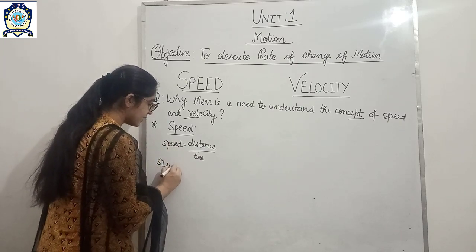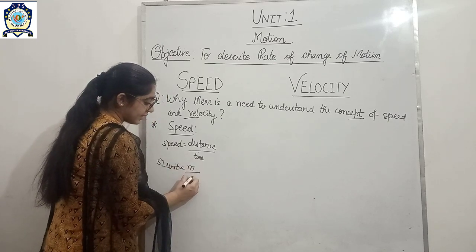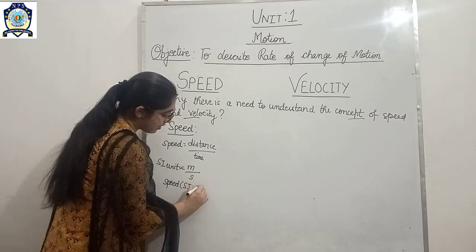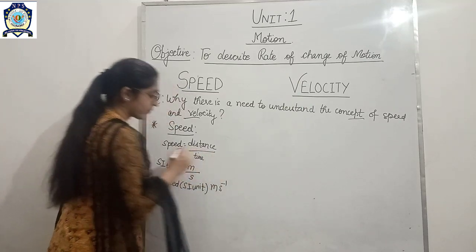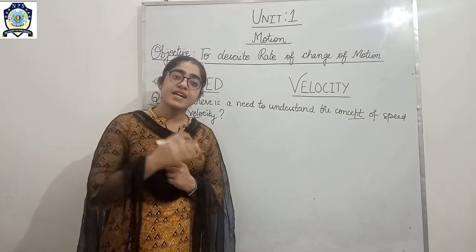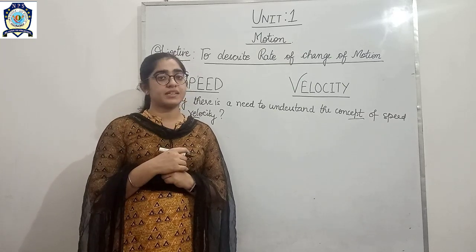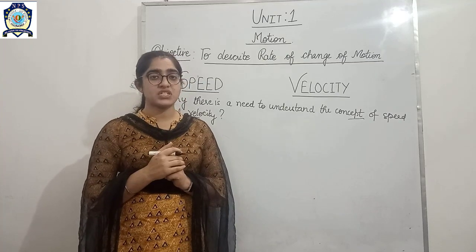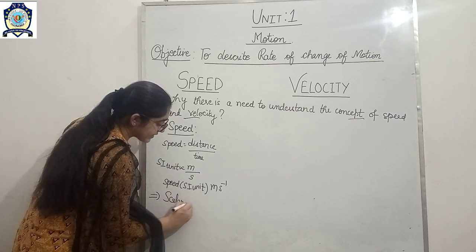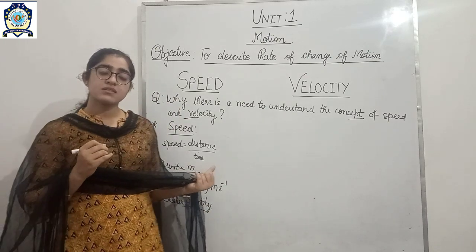Okay, so what is the SI unit of speed? As we have discussed, distance is measured in meters and time is measured in seconds. So what is the SI unit of speed? Meter per second. Okay, in speed we are not able to find out in which direction the object has moved, and earlier we have discussed that a physical quantity in which direction is not mentioned is known as a scalar quantity. So speed is a scalar quantity. Okay, so this was all about speed.